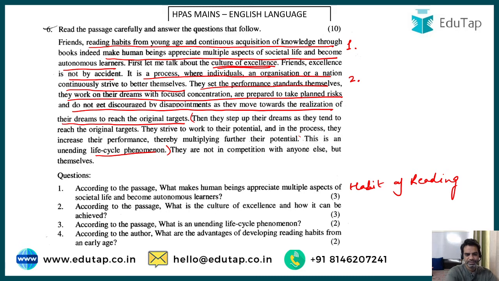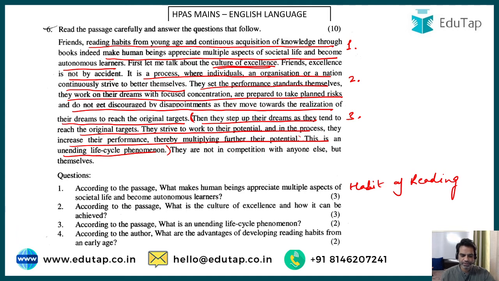That was also given. See, after you become autonomous learners and you strive to attain excellence, you get into the habit of culture of excellence. What they do is, then they keep on repeating the same process. They set some dreams. They tend to reach the original targets. They strive to work to their potential, and in the process, they increase their performance, thereby multiplying their further potential, and this is an unending life cycle phenomenon. So that is the answer for your question number 3 that was clearly given in the passage.